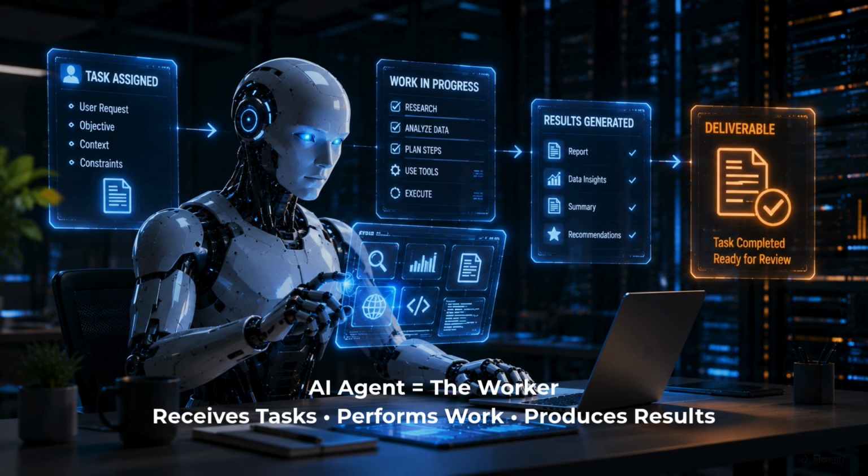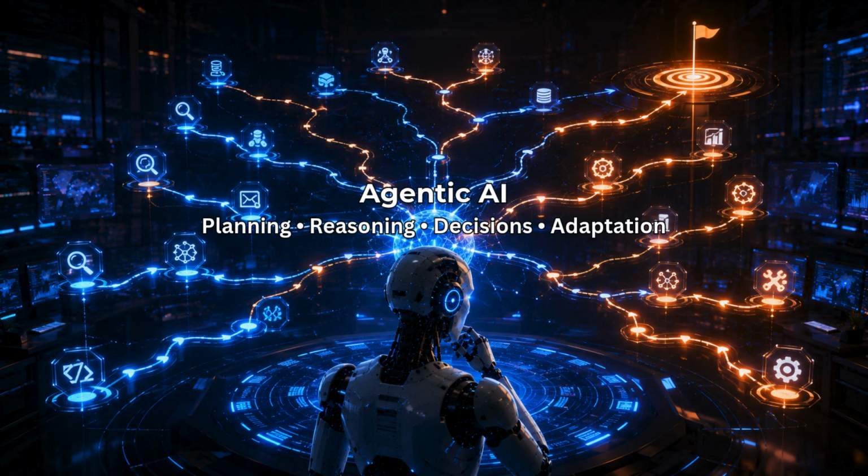Let's start with AI agents. An AI agent is simply a system that's designed to perform tasks on behalf of a user. It might conduct research, analyze data, generate content, write code, answer questions, or interact with other systems. The important thing to remember is that an AI agent is the system itself. One way to think about it is to consider an AI agent as a worker. You assign a task, the agent performs work, the agent produces a result. Its primary purpose is execution.